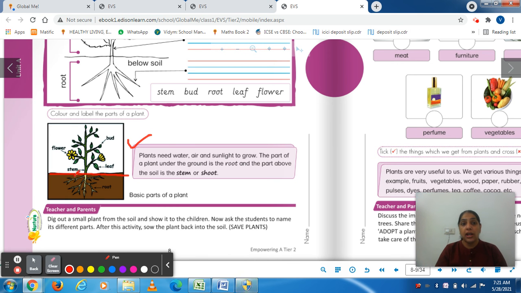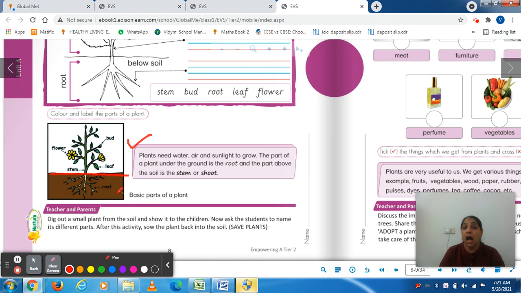Now when we put a seed into the soil, we dig a small hole and then we put a seed inside it, then we cover it back with the soil. Then when we keep on giving water and it's getting air and sunlight, the roots come out of those seeds. So now see the below part.